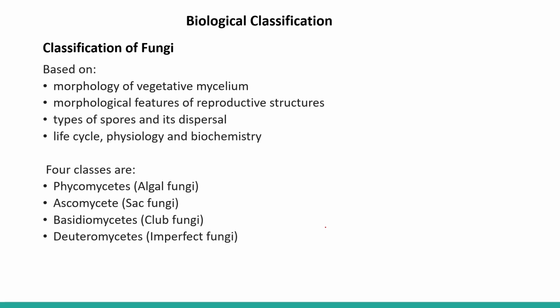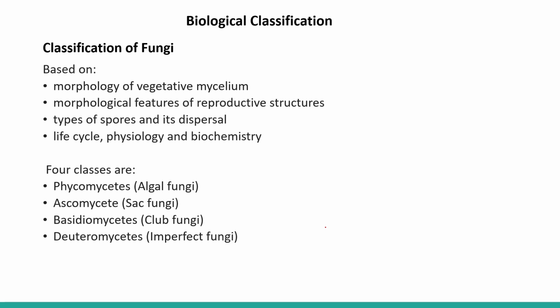On the basis of these characteristics, there are 4 different classes of fungi: Phycomycetes, also called algal fungi; Ascomycetes, sac fungi; Basidiomycetes, club fungi; and Deuteromycetes, imperfect fungi.